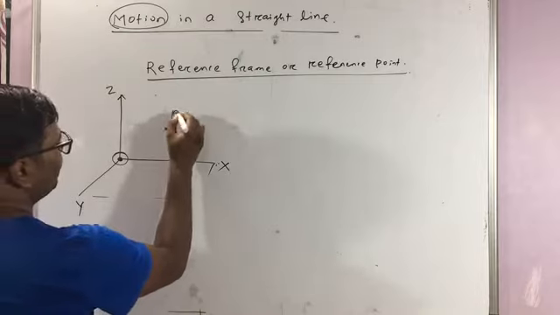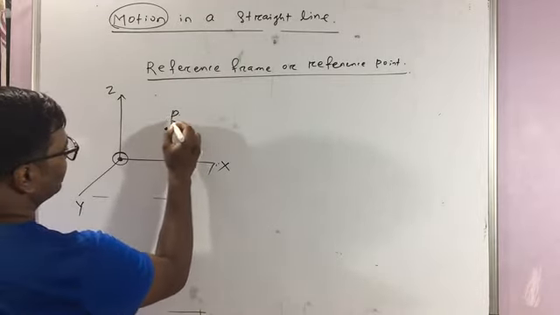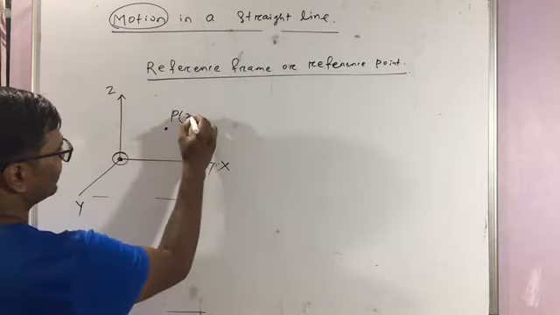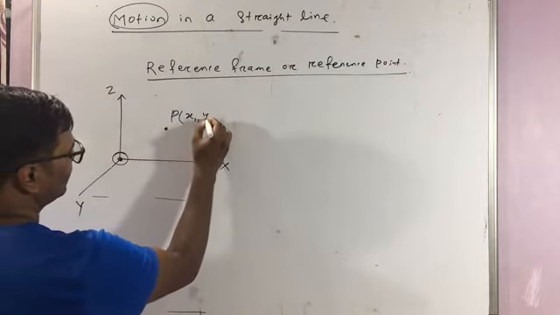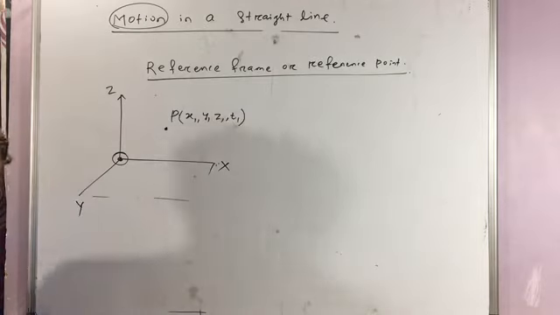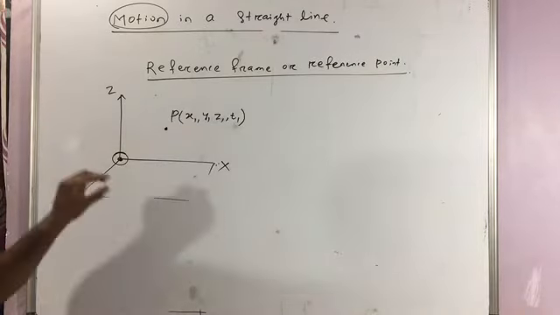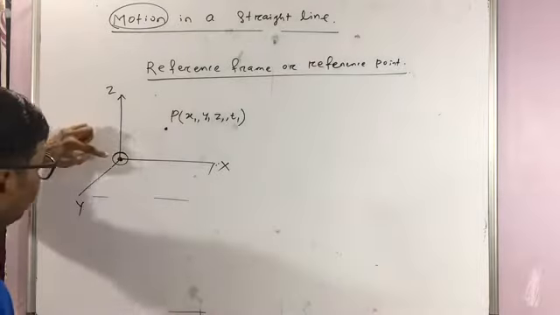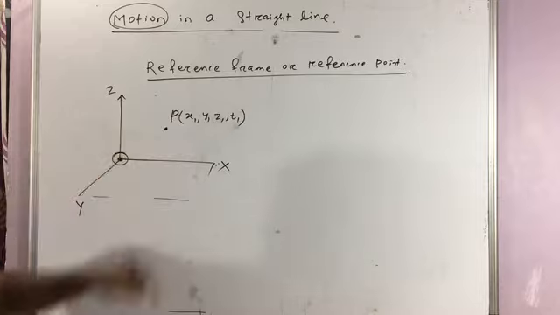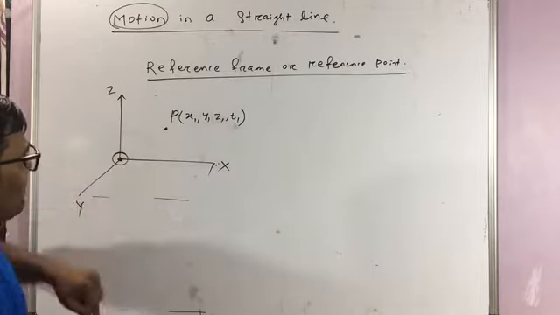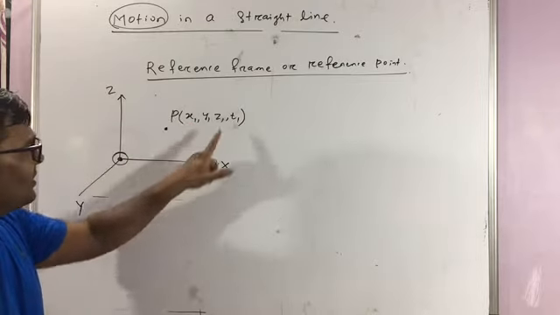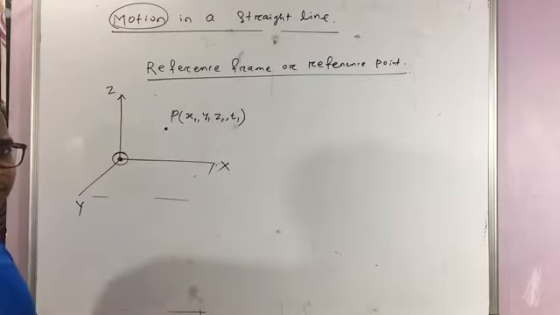Suppose there is a point P whose coordinates at a particular instant of time are x1, y1, z1, and let's say the time there is t1. Suppose the person observing the motion sees the position of the object at different time instants.